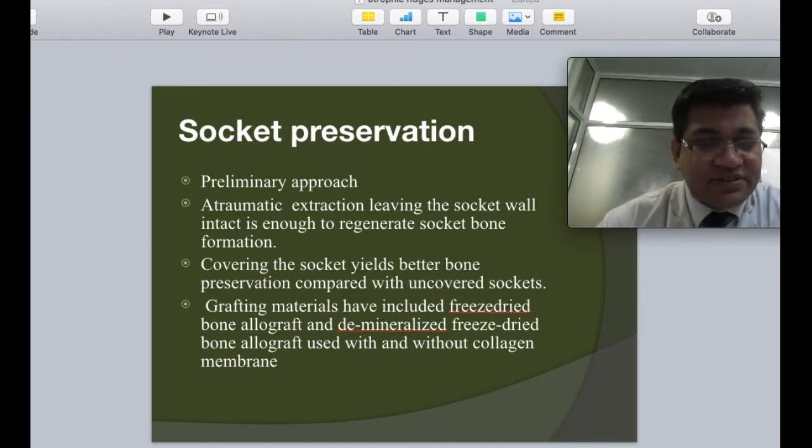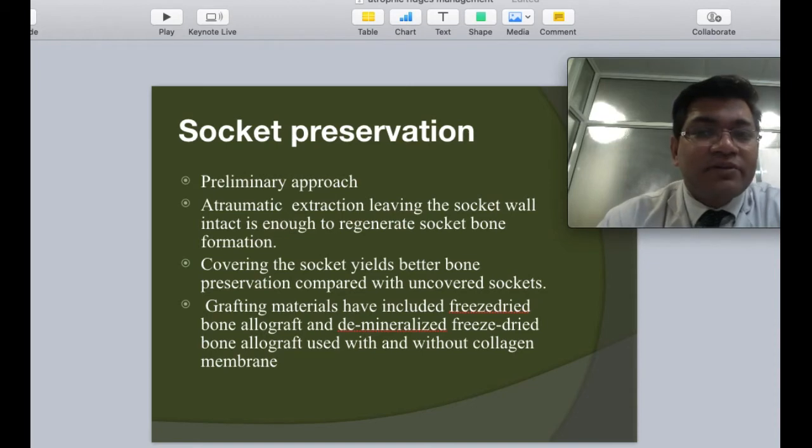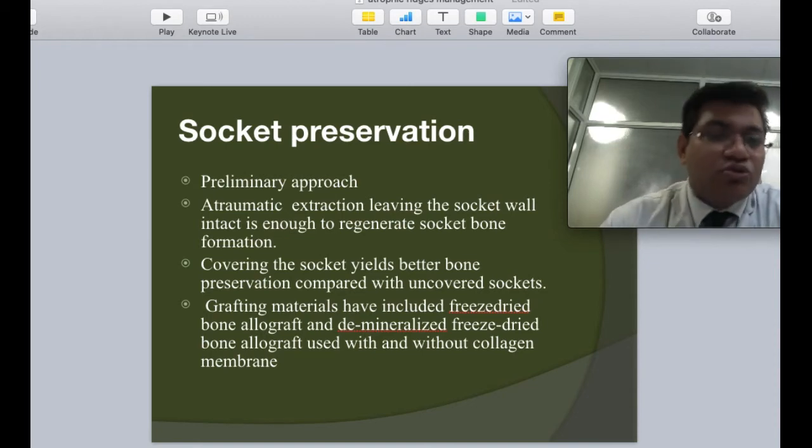The best preservation is the cortical margins. So when we are doing an extraction, if it is as atraumatic as possible, the actual cortical boundaries of the tooth socket help in preserving the maximum amount of height. Covering the sockets have significantly better amount of cancellous bone in the intervening segments, which has been shown over time.